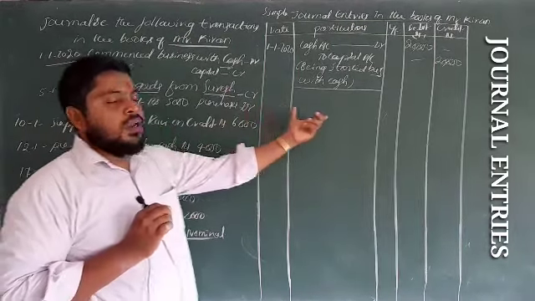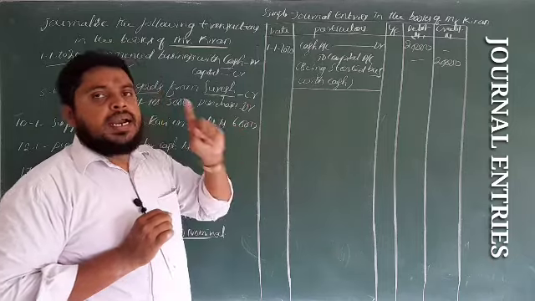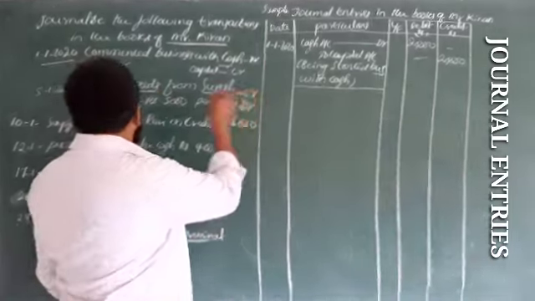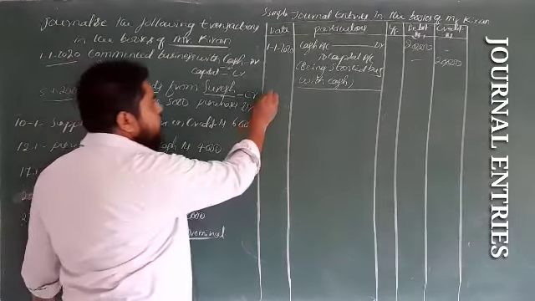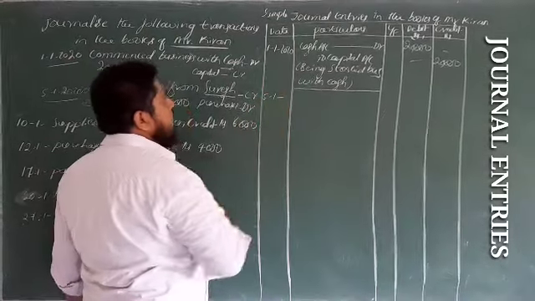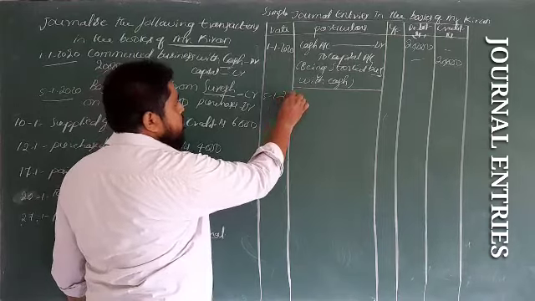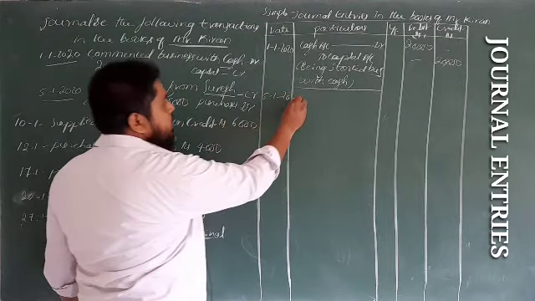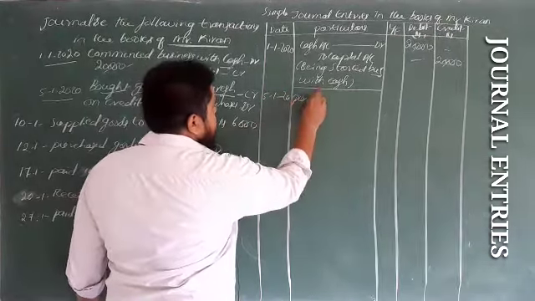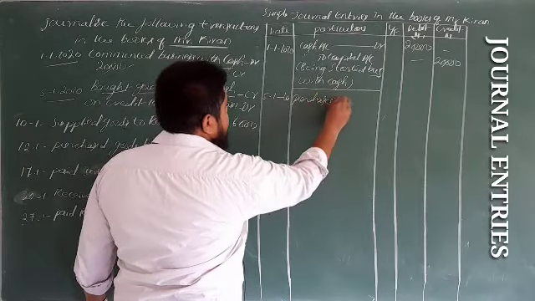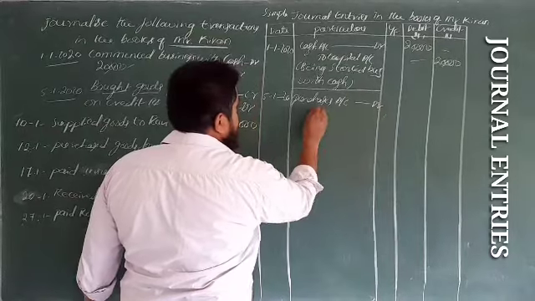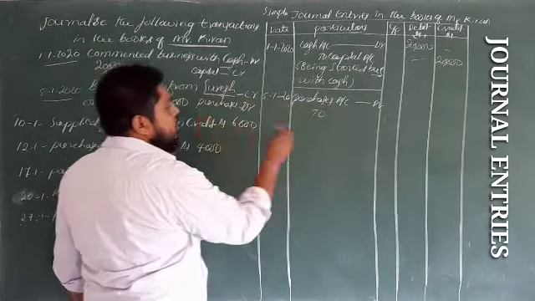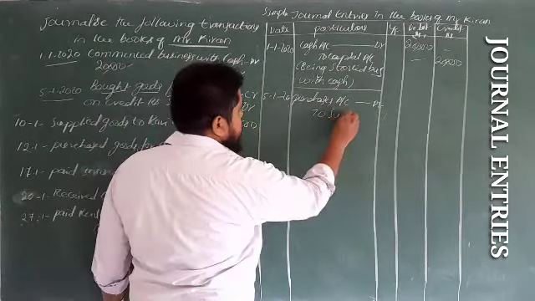Now in the journal, in the day book, first the debit entry you have to pass. So write down the date column: 5/1/2020. So first the debit entry: Purchases account debit to the credit item, Suresh account.